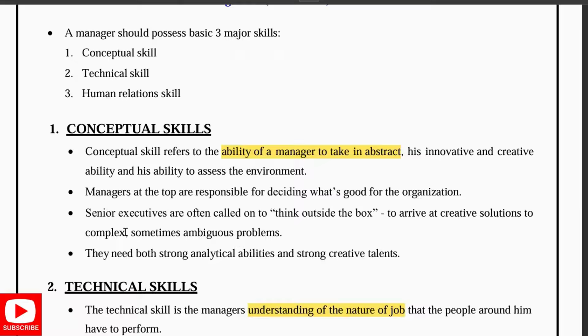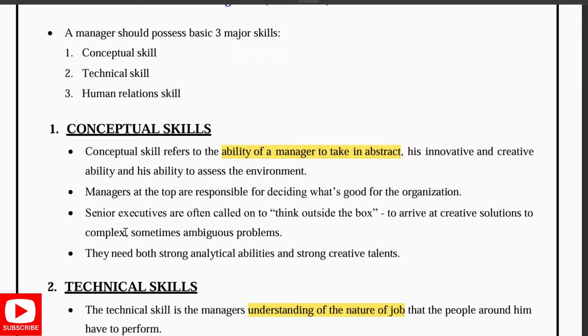Skill is the individual ability to perform physical or mental tasks with a specified output. These skills come by practice, by translation of the knowledge, as well as experience. So first we'll go with the conceptual skills. These are types of skills.